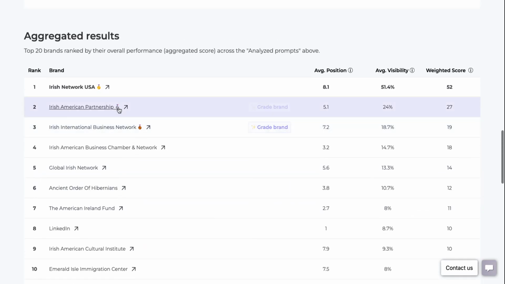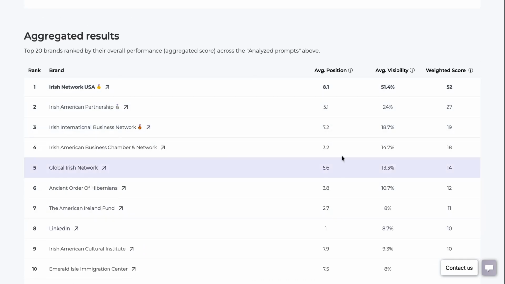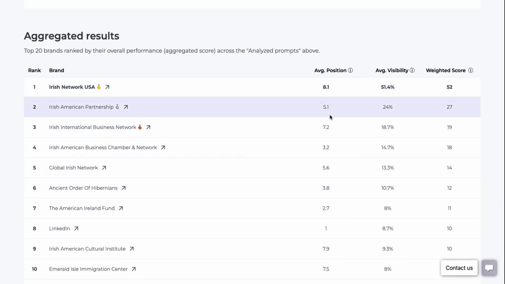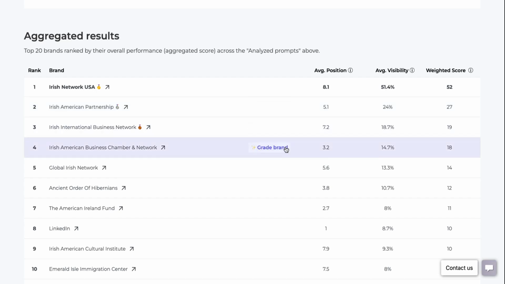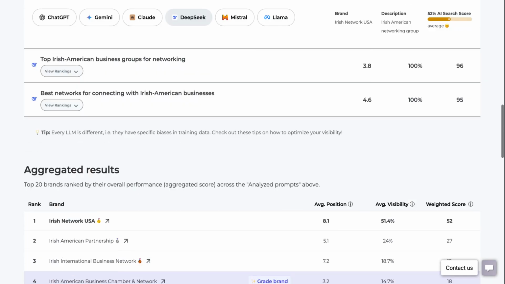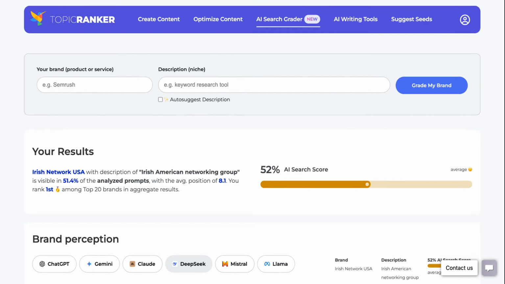Overall, it tells you specifically how they fare versus others, and then you can see where others are at, and you can start looking to see where they're getting their PR, what kind of content they're putting together on their blog. That is the AI Search Grader tool in Topic Ranker.